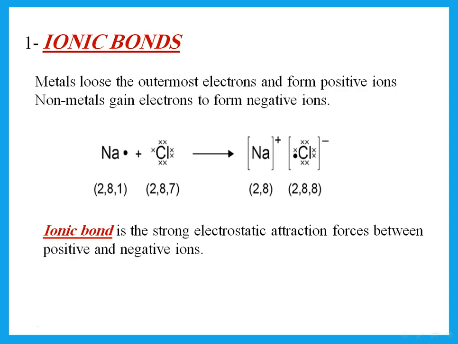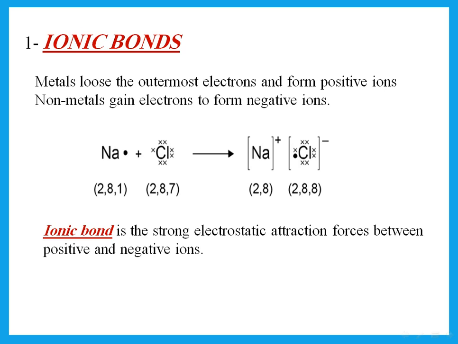Bonds, chemical bonding. Remember, if I have a metal and a non-metal, then the bond I have is ionic. And that means the metal, which has 1 or 2 or 3 electrons in its outermost shell, will lose this electron to form positive ions, and the non-metal will gain electrons to form negative ions. Remember, an atom is complete if it has a total of 8 electrons in its outer shell.